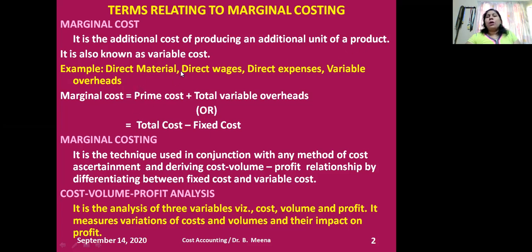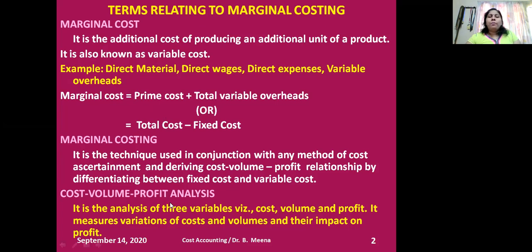Marginal costing is the technique used in conjunction with any method to calculate the cost, by analyzing the relationship of cost, sales and profit by differentiating between fixed and variable costs. Then we will move on to the next concept.